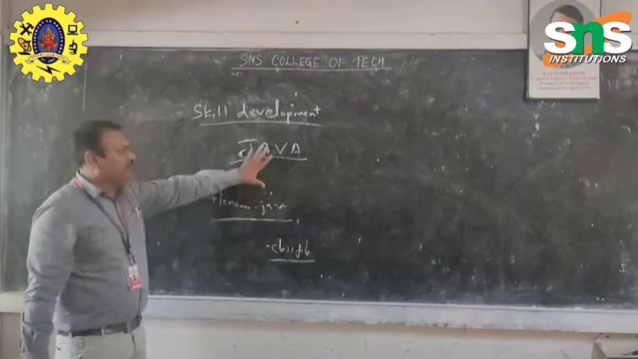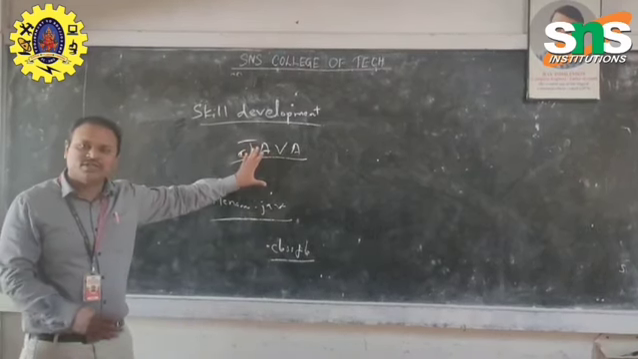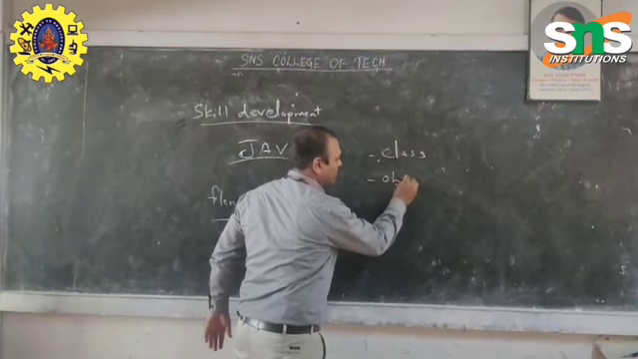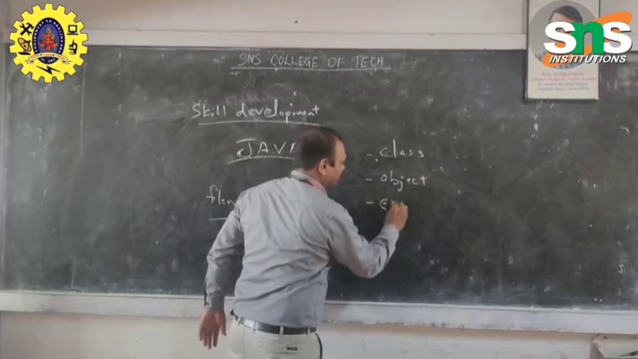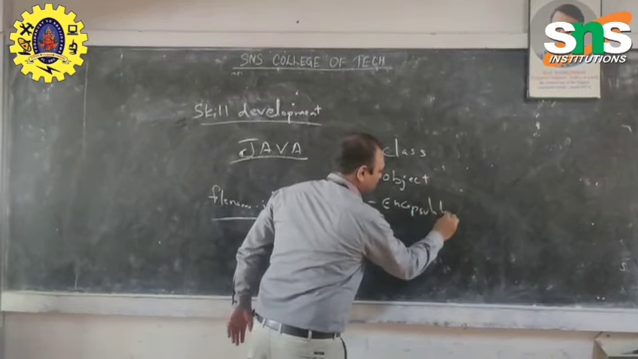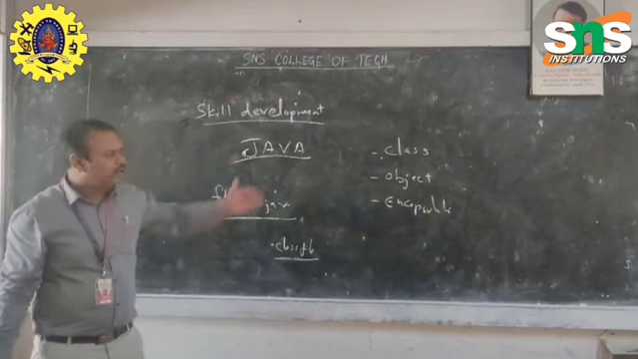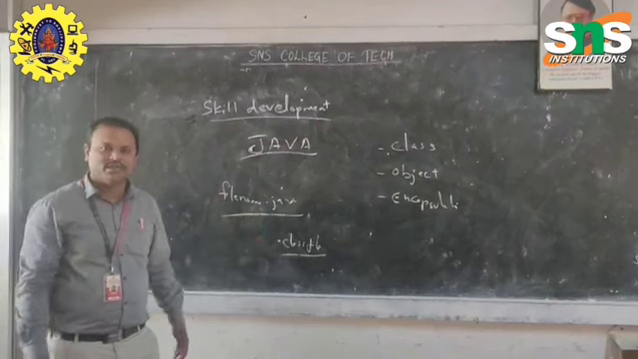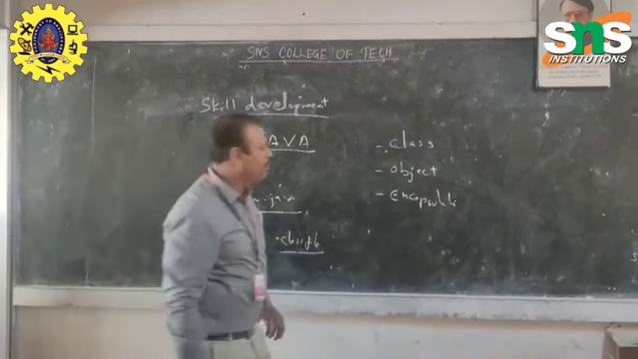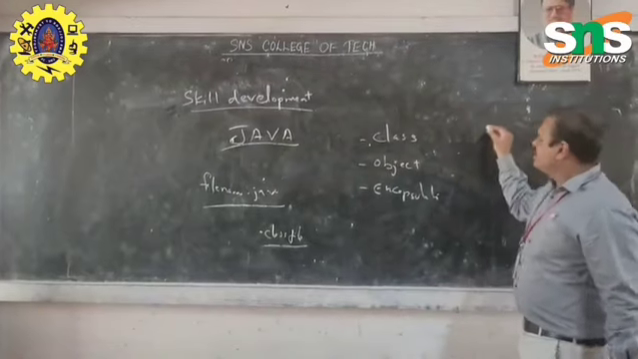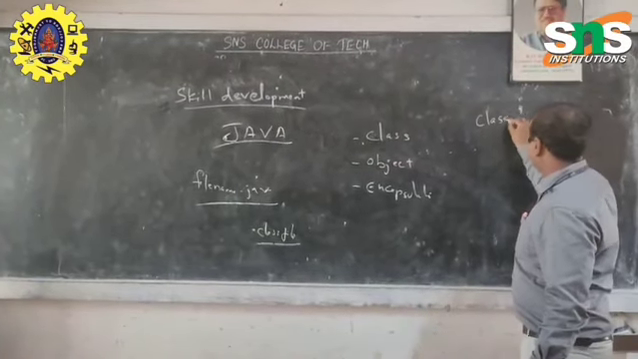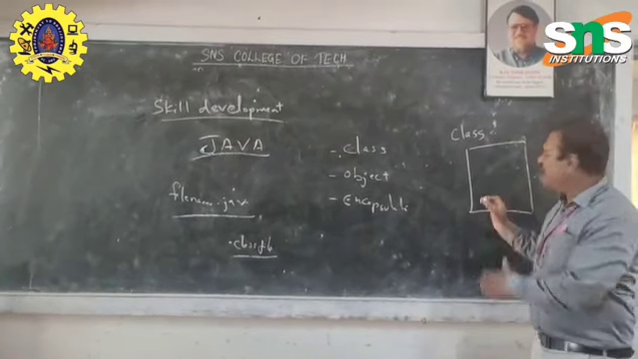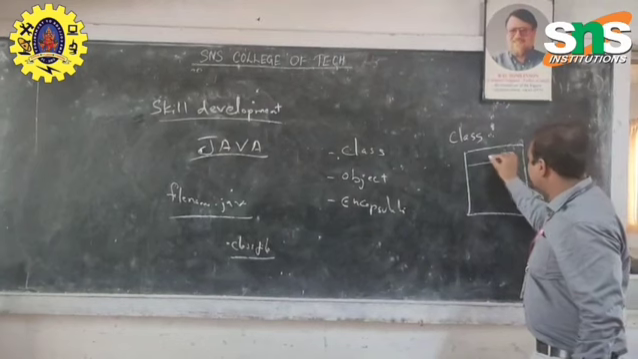Okay, so first we will touch on the class. Next one, object. Next one is encapsulation. So I will cover these three topics. One is class, next one is object, another one is encapsulation. The class is nothing but a blueprint or template. We assume that this is a class and this is a memory. We have a class and we have a class name here.